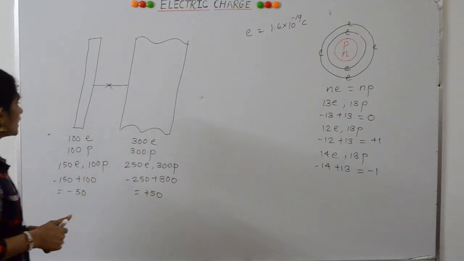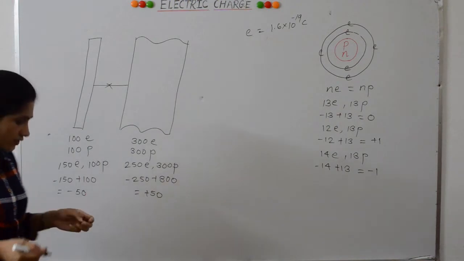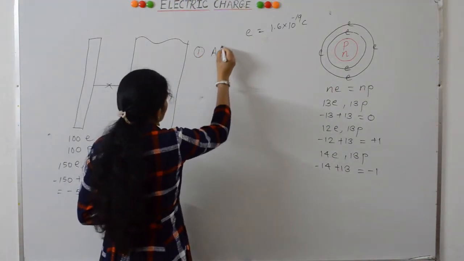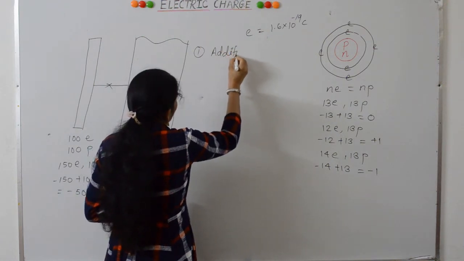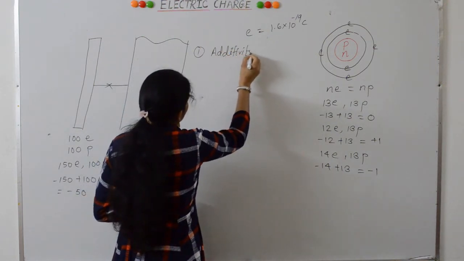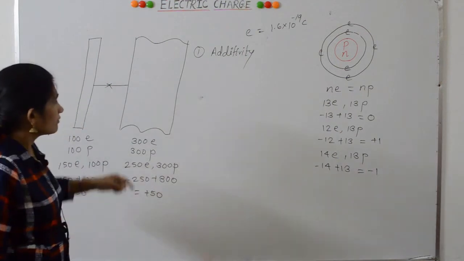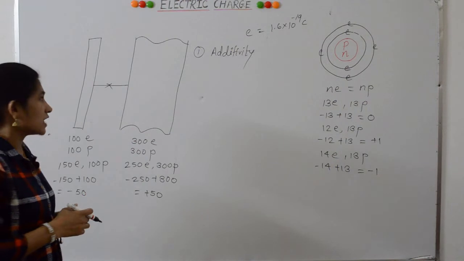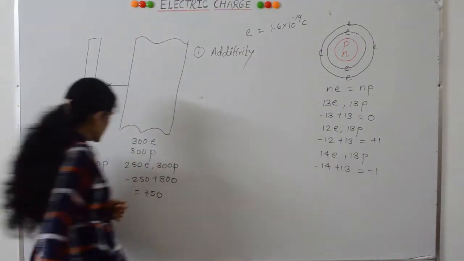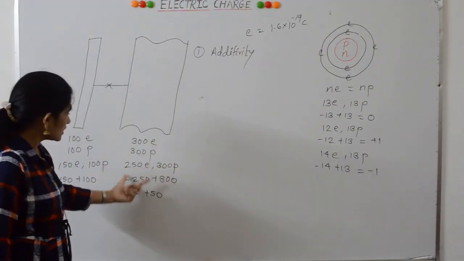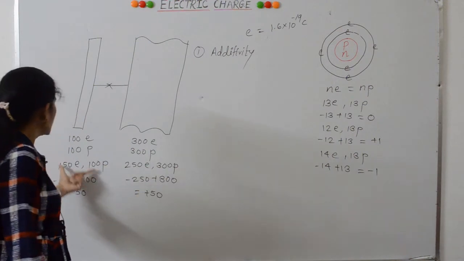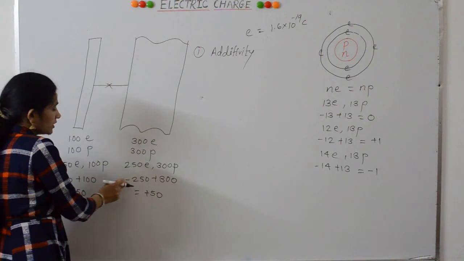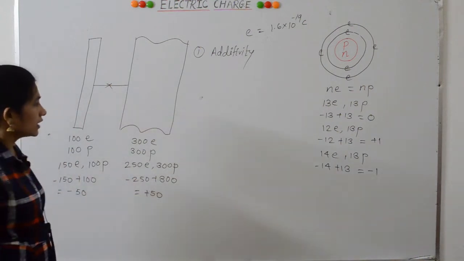This will also help understand the properties of electric charge. The first property is additivity. Additivity means that we can add electric charge, additivity of electric charge. As you can see, we can add electric charge directly, but you have to take care of the sign, whether it's a positive charge or negative charge.